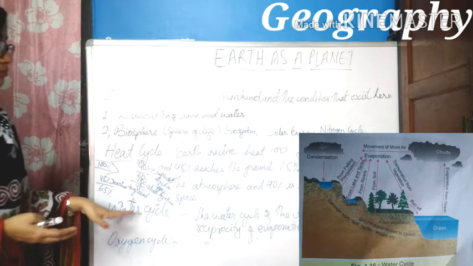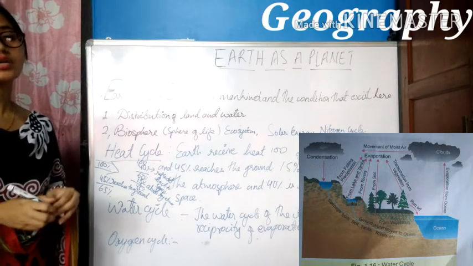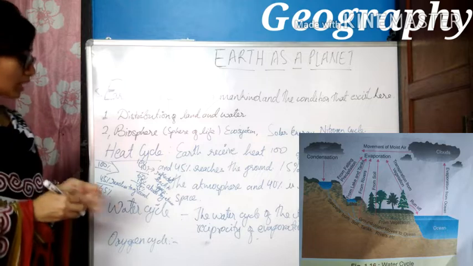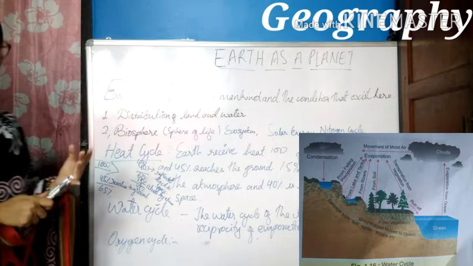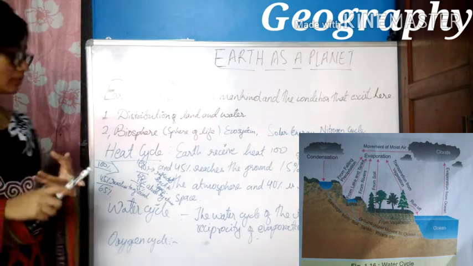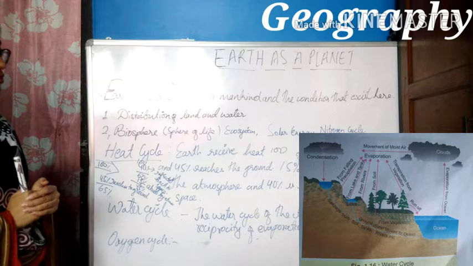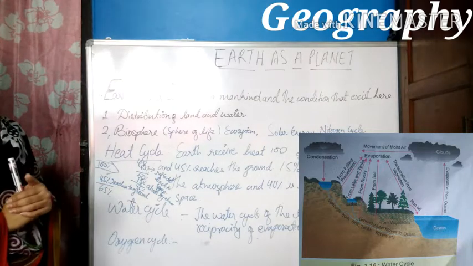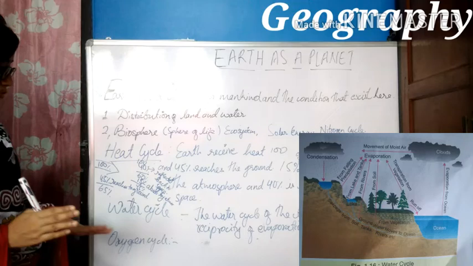Now see here, water plays a versatile role in the functioning of the biosphere. It is one of the important components of the biosphere. It is required not only by human beings, but by both plants and animals. The water cycle of the biosphere depends on the reciprocity of evaporation and precipitation.